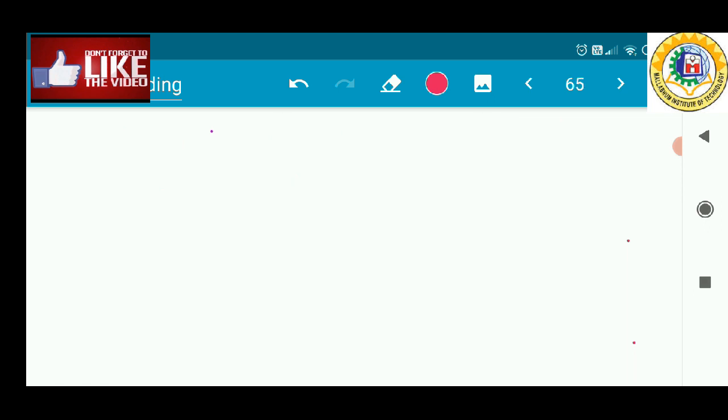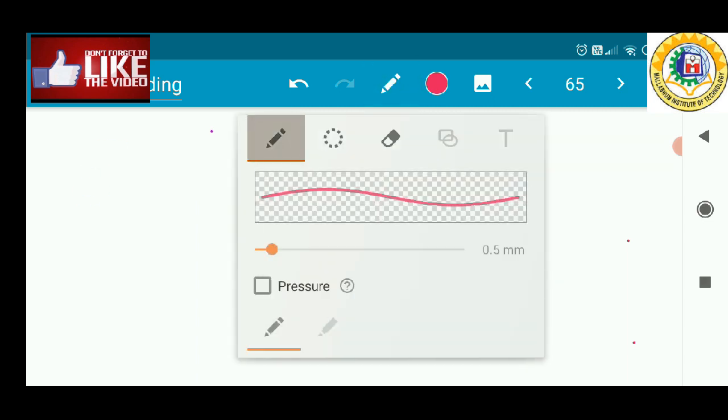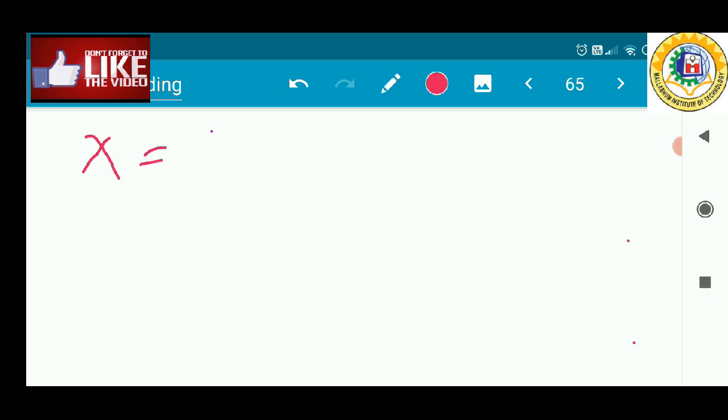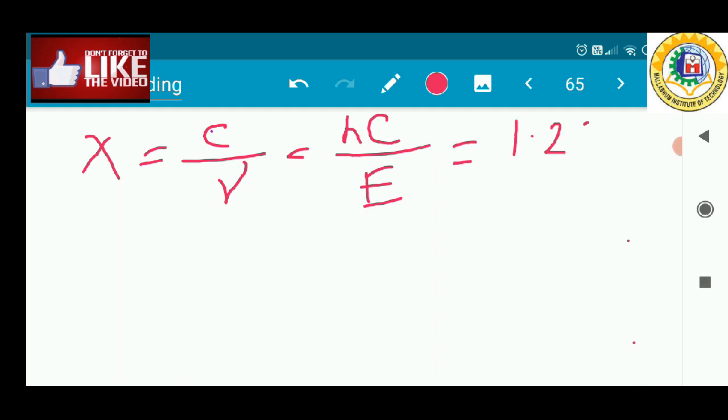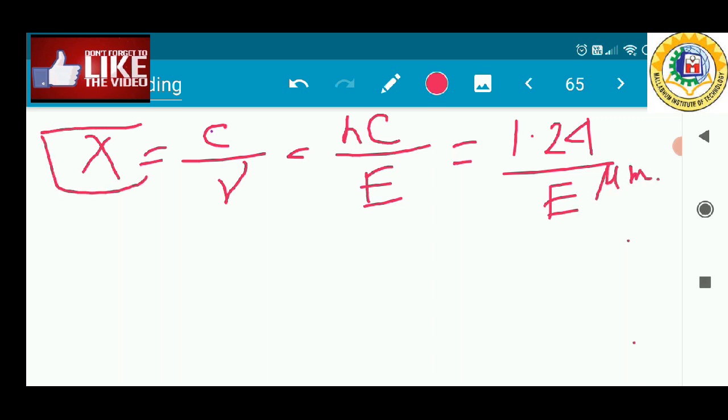So we can calculate the wavelength lambda of any light wave, which is c divided by nu, where c is the velocity of light. That is hc divided by E, and if you put in the values, it turns out to be 1.24 divided by E micrometers. That is the wavelength of light falling onto the semiconductor, and E is the photon energy.